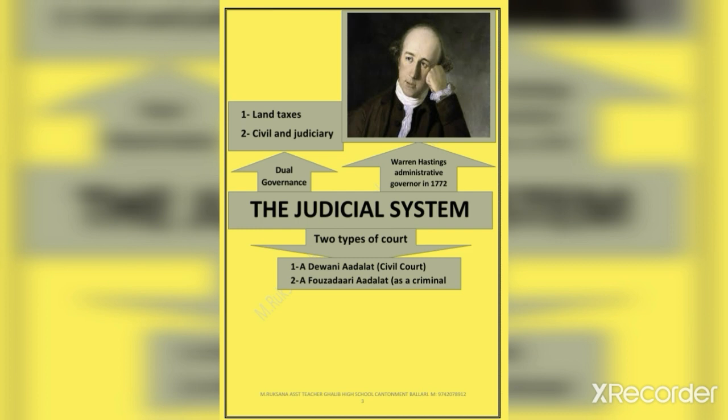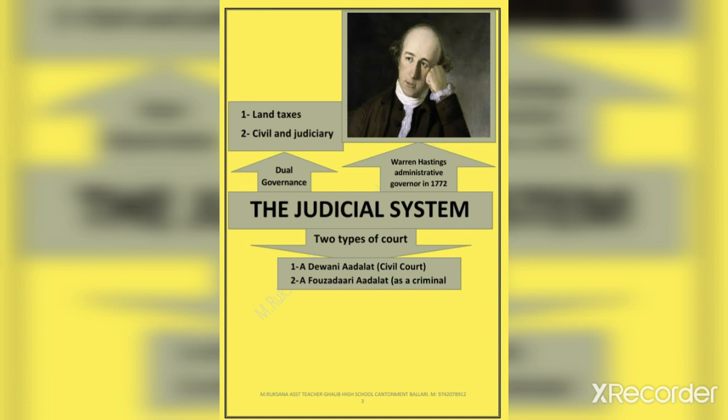Next, the judicial system. A new judicial system started finding roots when the British rule began taking over from the Mughal rule.